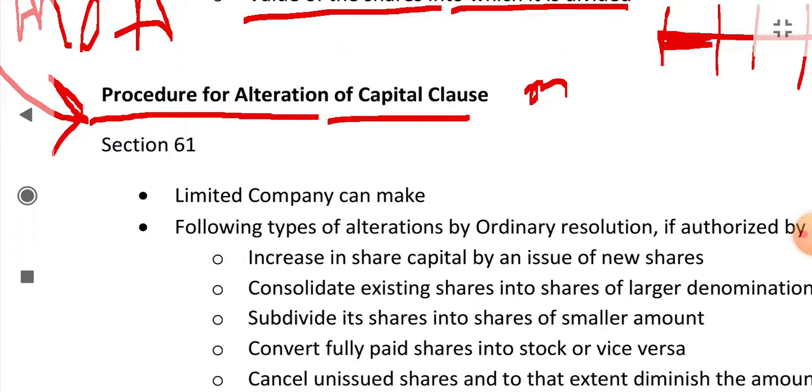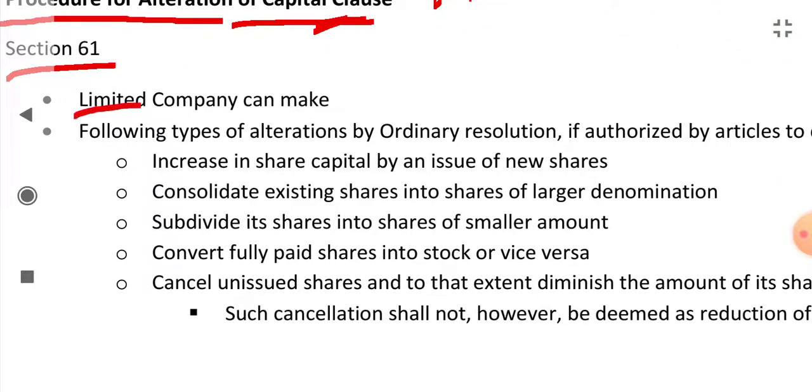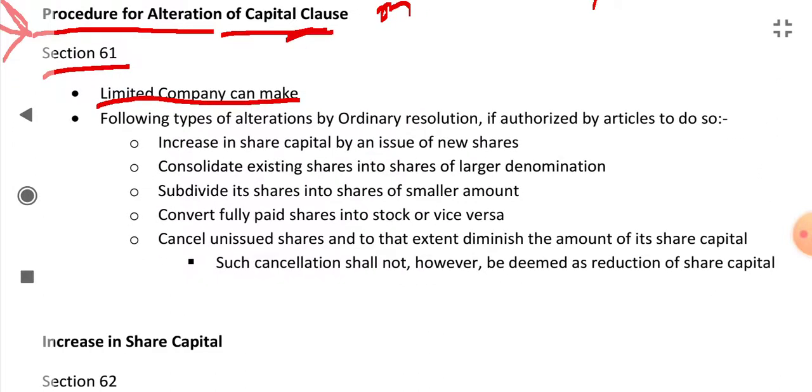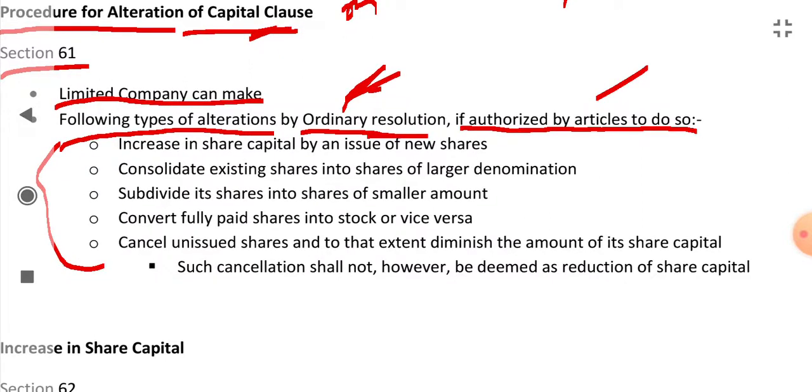What is the procedure to make changes in the capital clause? It is given in section 61 that a limited company can make the following types of alterations by ordinary resolution if authorized by articles to do so. If the articles authorize, then the limited company can make these types of alterations by only an ordinary resolution. What are these types of alteration? Increase in share capital by an issue of new shares, consolidate existing shares into shares of larger denomination.